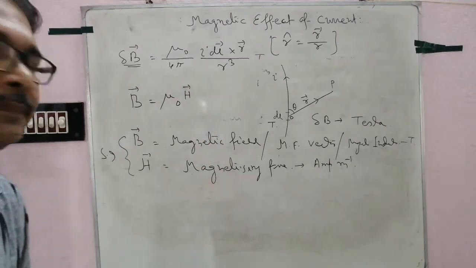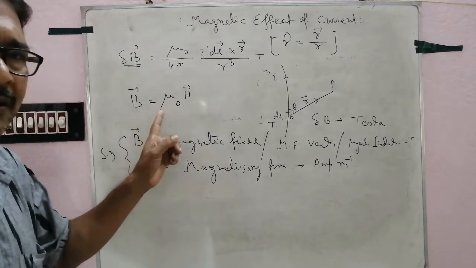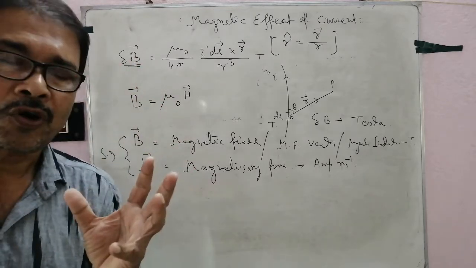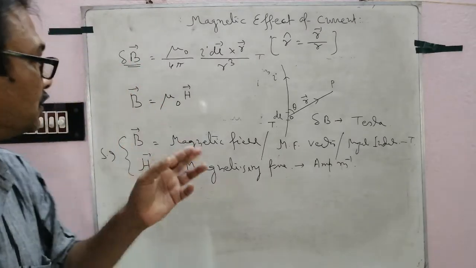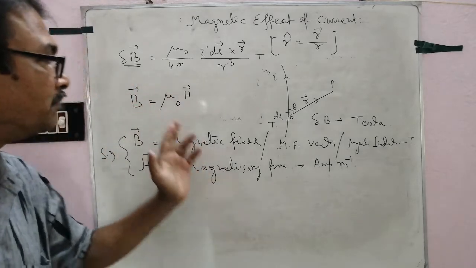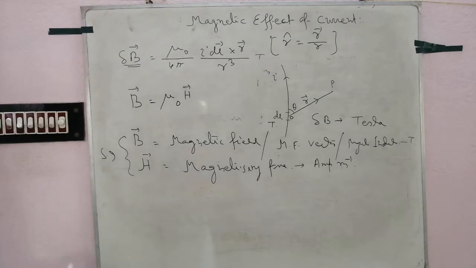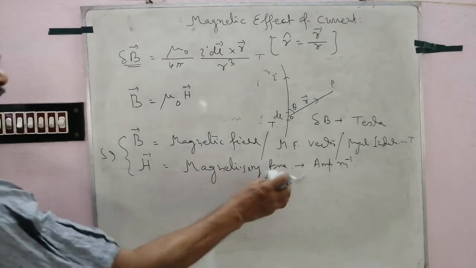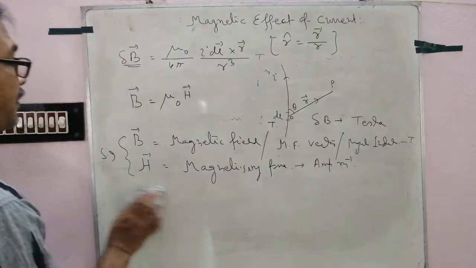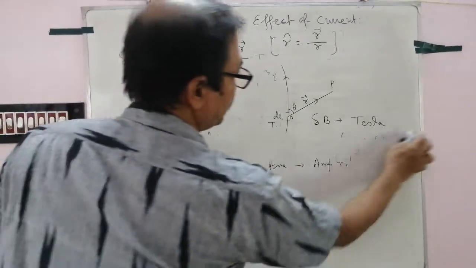In the electrostatics chapter we discussed epsilon naught, that is the permittivity of free space; here it is the magnetic permeability of free space. So H is the magnetizing force বা magnetizing intensity, ampere per meter.